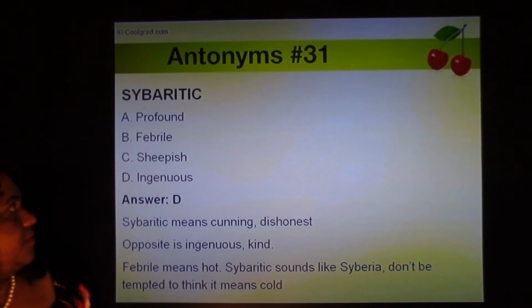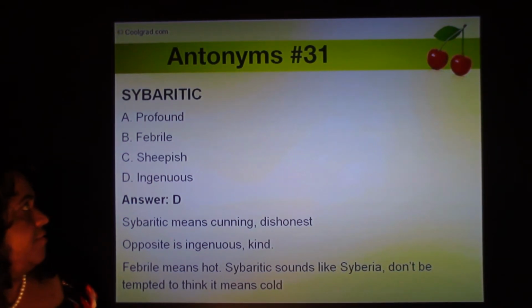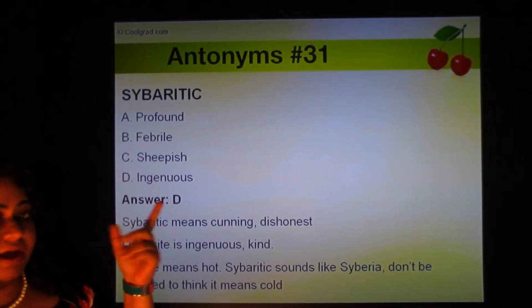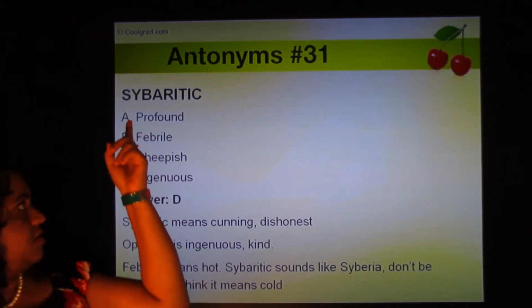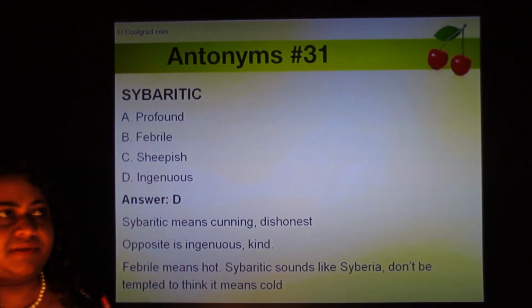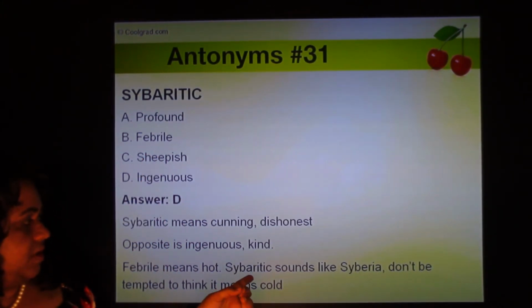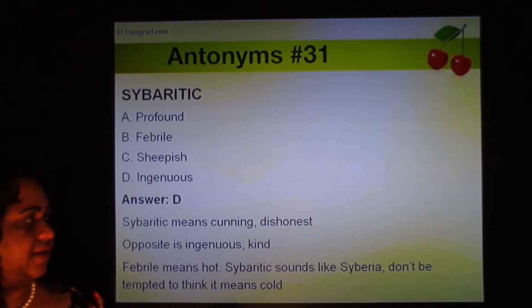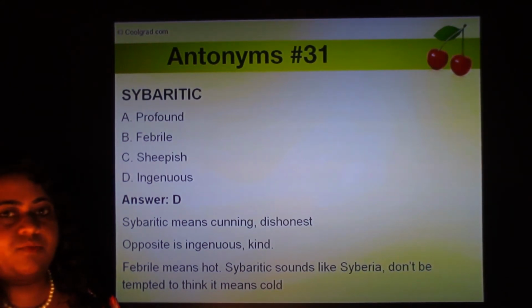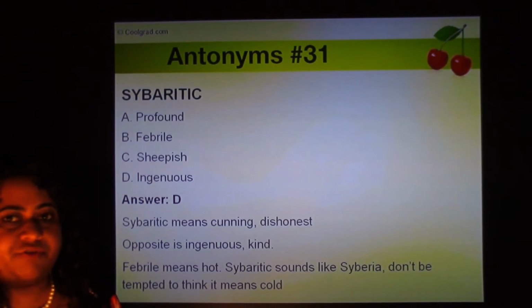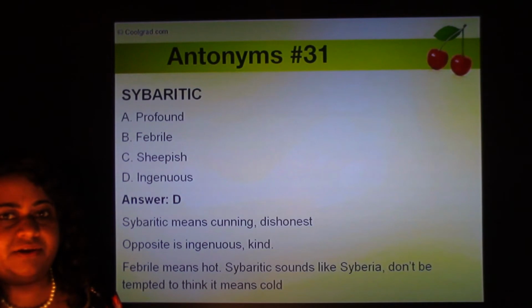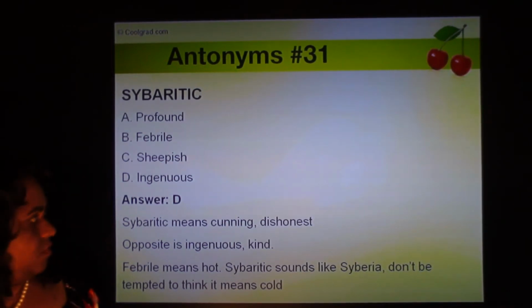Febrile means hot. Even if you knew the meaning of febrile as hot, if you thought sybaritic was probably something like Siberia, something very cold, maybe the opposite is febrile, something hot. That's not true. So don't fall into these traps. Sometimes a word sounds like something, but it may not really mean what it sounds like. So in GRE and GMAT, you have to be very careful not to fall into these traps. These are common traps.